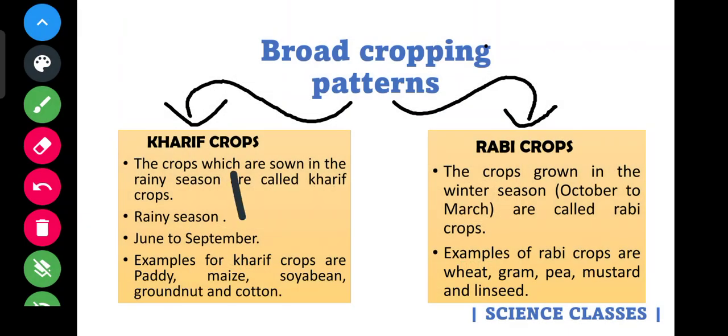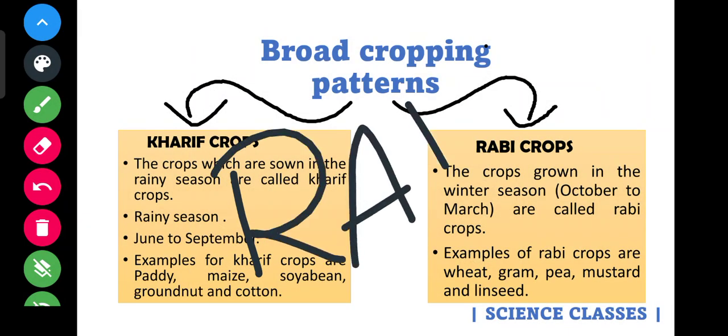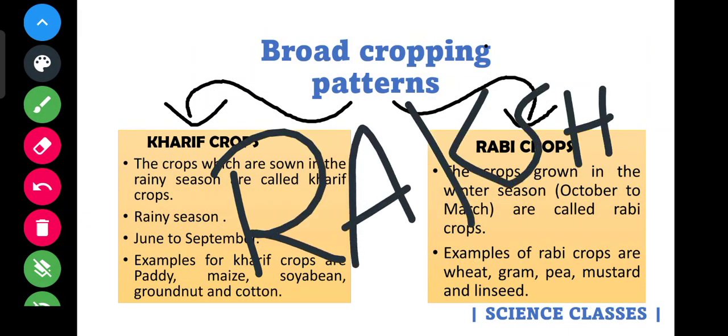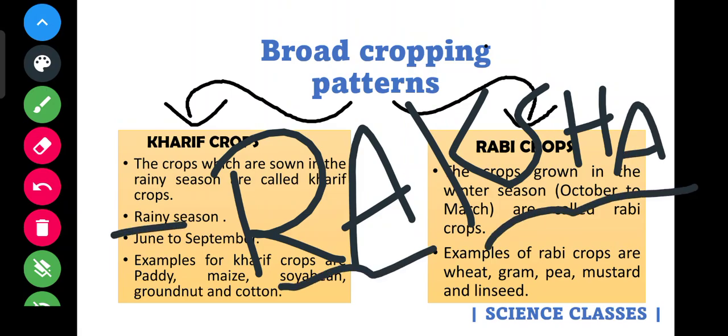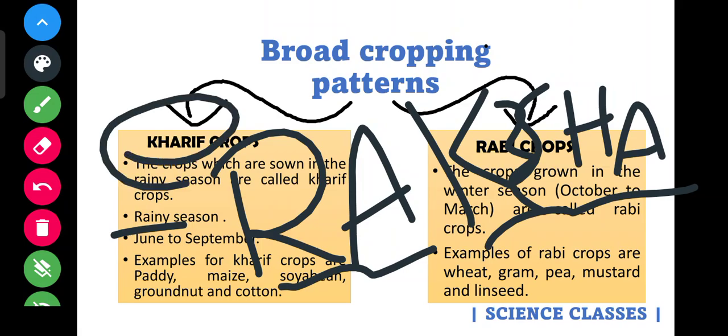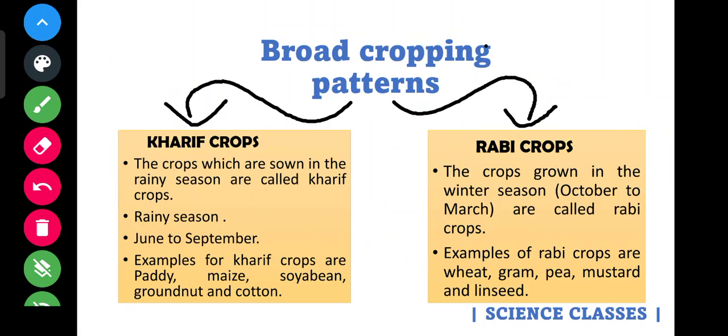So Raksha: RA stands for rainy season, and KSHA, forget about S, KHA is nothing but Kharif. In that way your confusion is simplified.